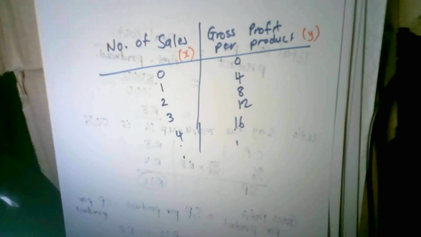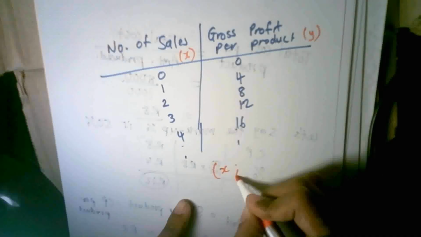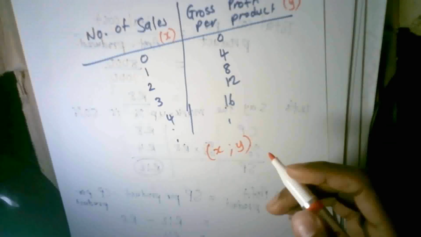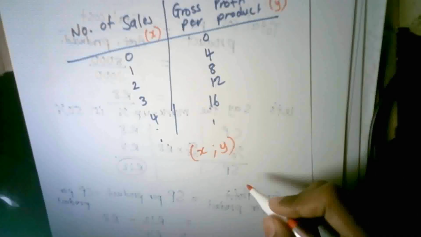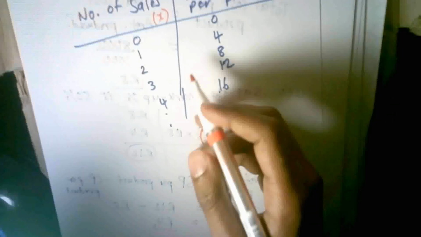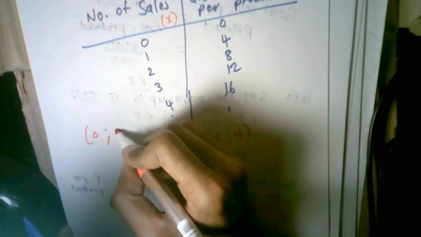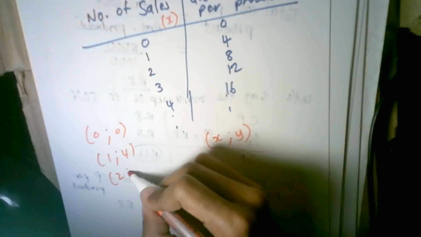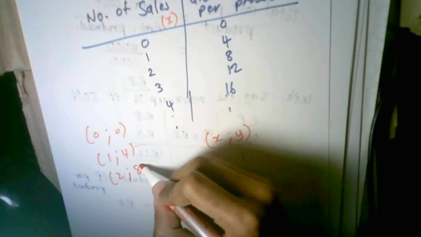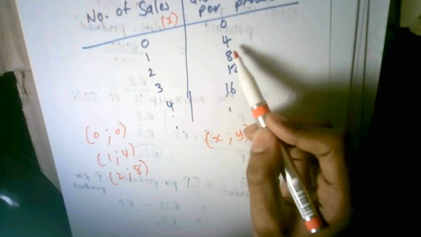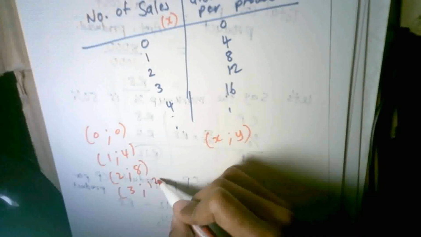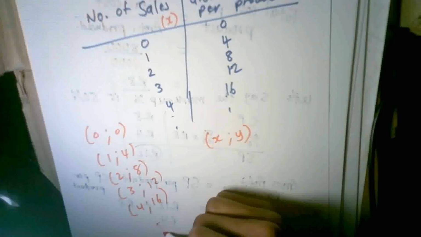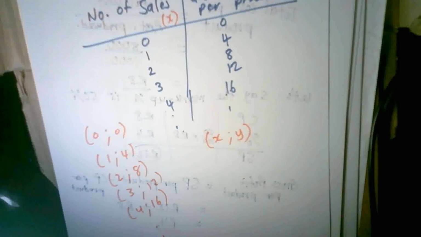What I can do is I can create ordered pairs. And remember, a coordinate is always in the form of x, y. First you have your x value, then you have your y value. So what are my coordinates? Let me write the coordinates at the bottom here. The first coordinate is 0, 0. Then I have 1, 4. Then I have 2, the x value is 2, the y value is 8. When I sell 2 books, I make a gross profit of 8 Rand. Then 3, 12, 4, 16, and the rest can continue, 5, 20, and so forth.